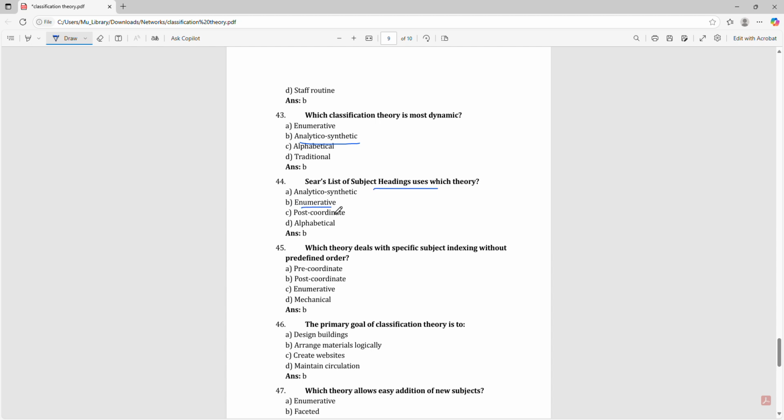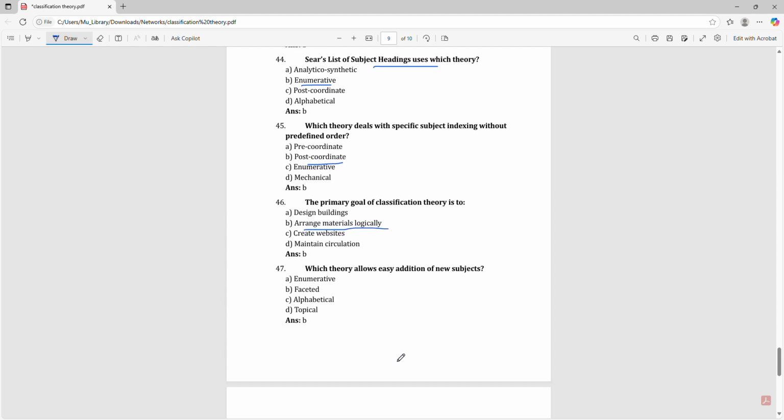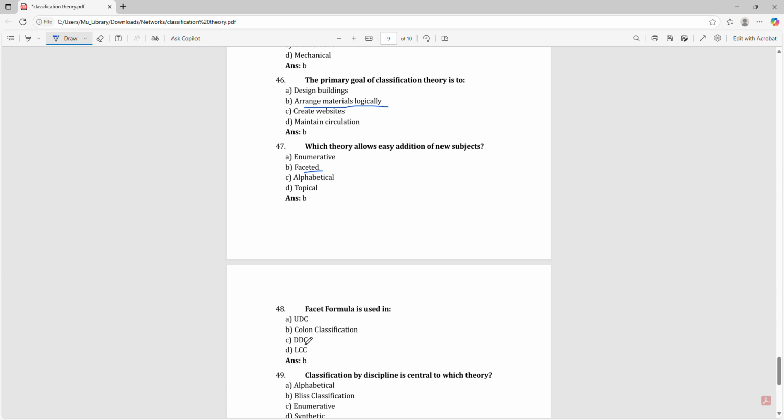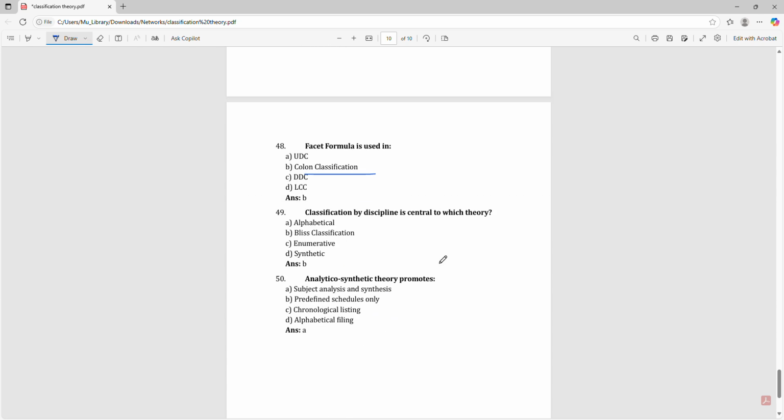That is enumerative. Which theory deals with specific subject indexing without predefined order? That is post coordinate. The primary goal of classification theory is to arrange materials logically. Which theory allows easy addition of new subjects? That is faceted. Facet formula is used in CC. Classification by discipline is central to which theory? Bliss classification. Analytico synthetic theory promotes subject analysis and synthesis.